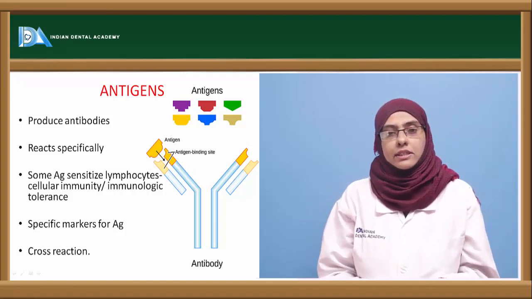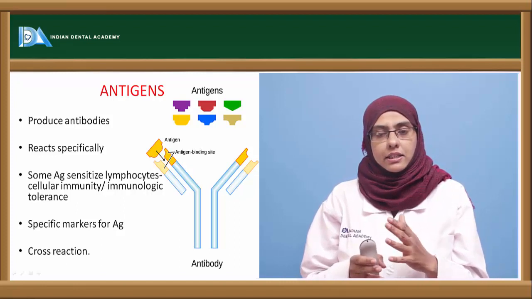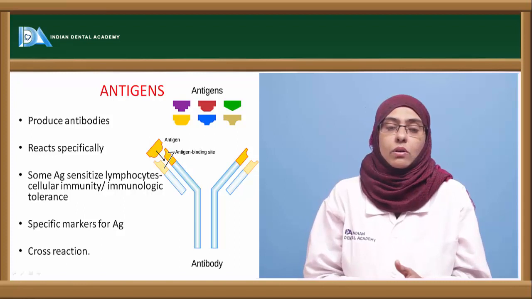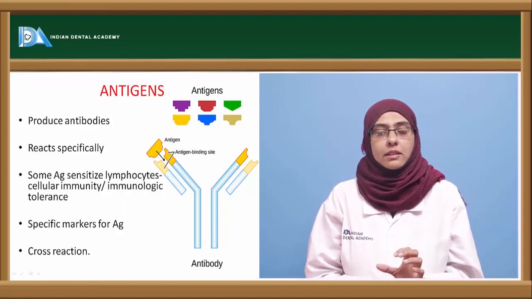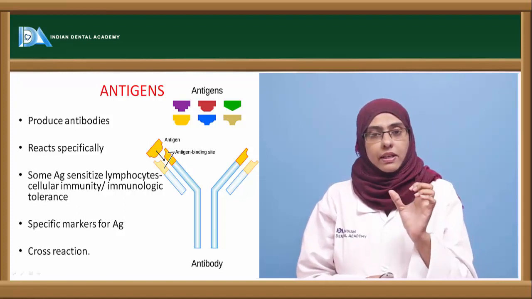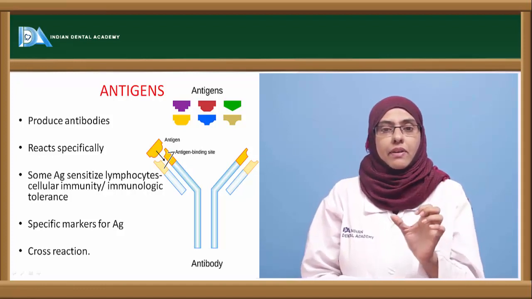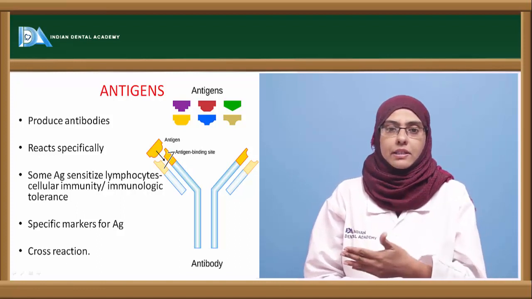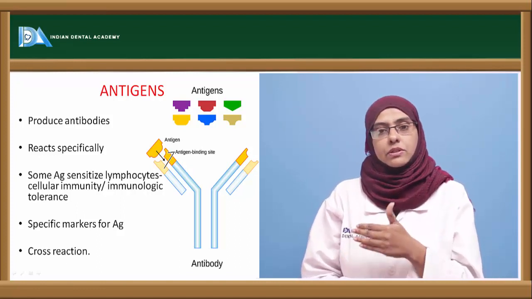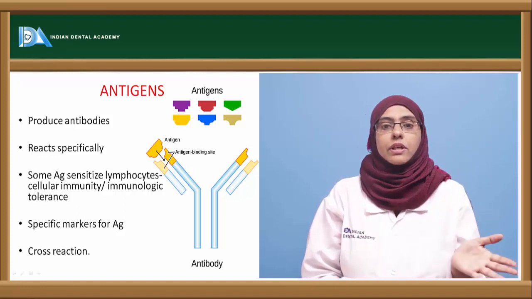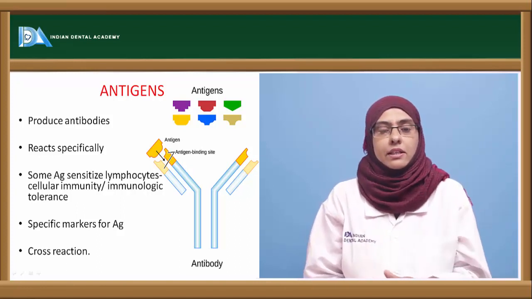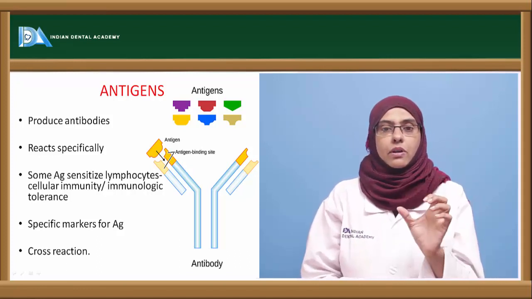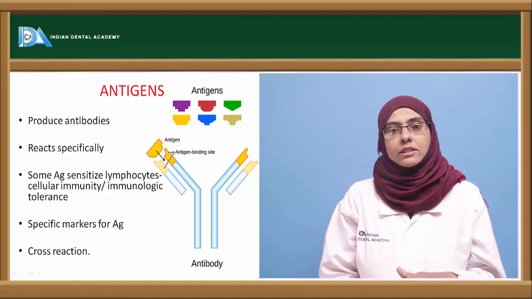And it is not always necessary that there is a specificity between the antigen and antibody. Sometimes a cross reaction can also occur. A cross reaction is when two different types of antigen carry similar antigenic determinants, and they can induce the production of antibodies. The antibodies that are produced against one type of antigen, instead of reacting with it, will go and react with the other. It is based only upon the antigenic similarity between the two types of organism. So in that case, a cross reaction can occur.